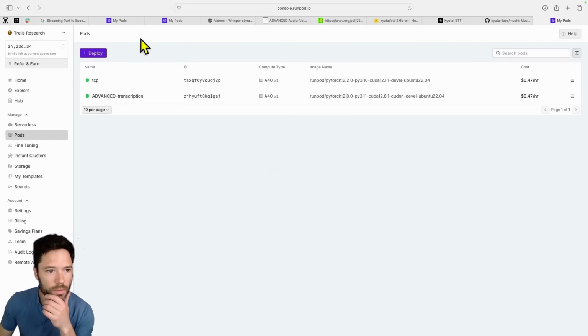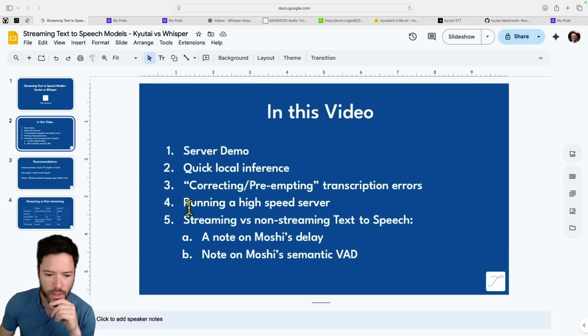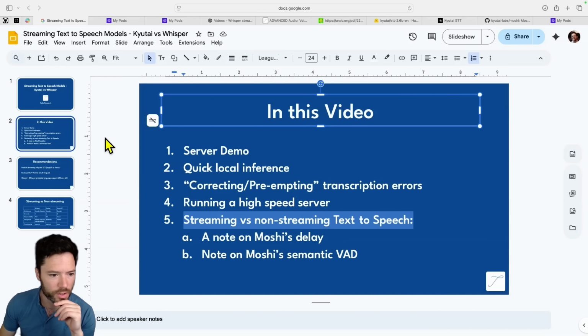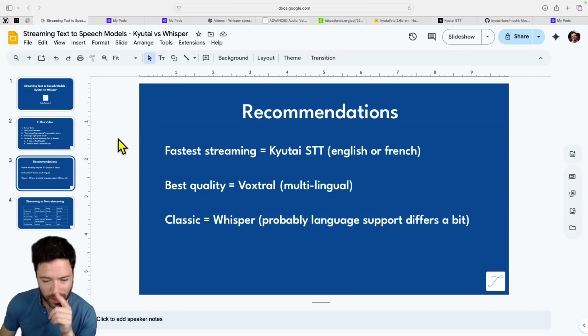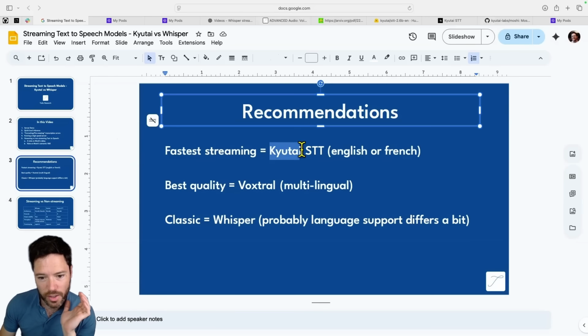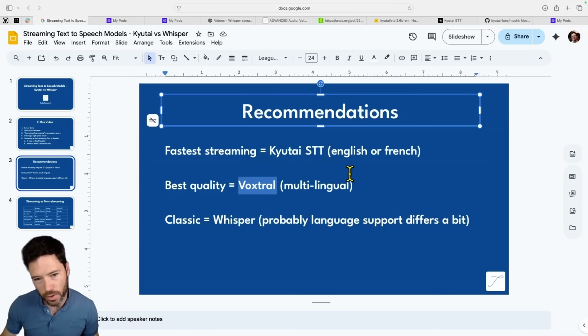Now, I want to make a few more theoretical comments here and talk about streaming versus non-streaming speech-to-text models. The summary is, if you want fast streaming, Kyutai speech-to-text is going to be a very good option. If you want really good quality, possibly Voxtral is currently the best model. It covers more languages than English and French, although it's a bit more European-focused, maybe Arabic as well.